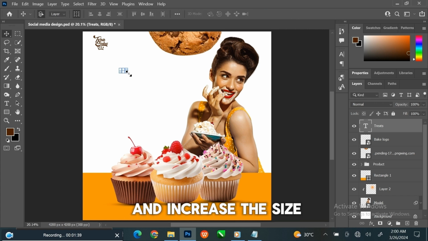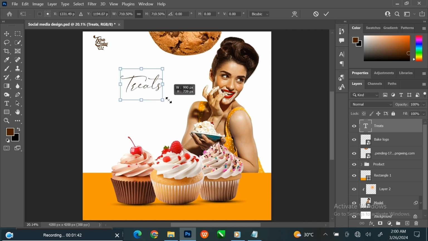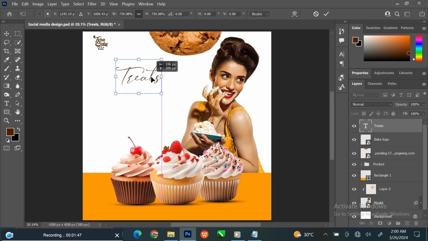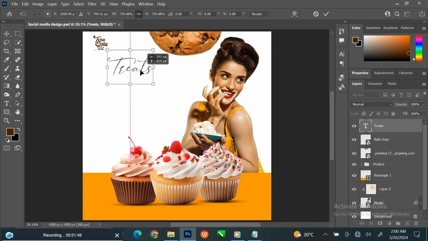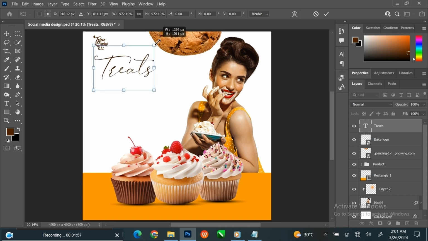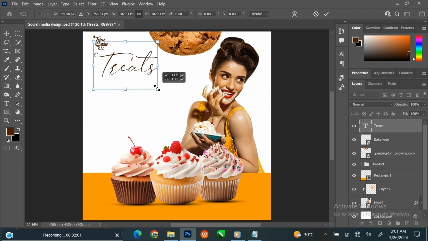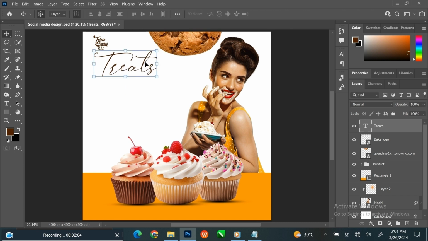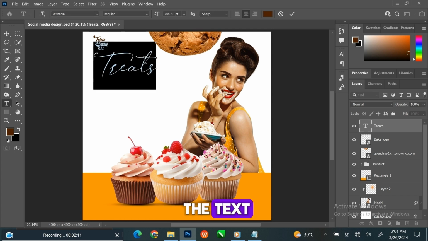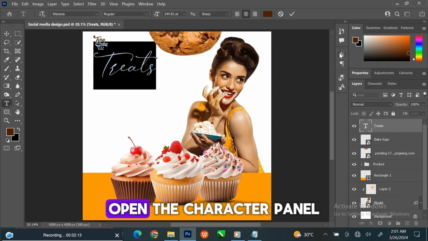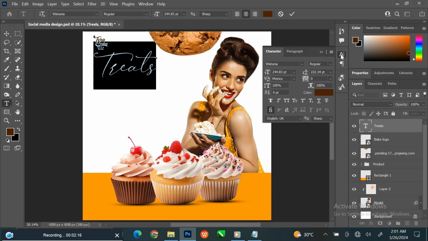Select the Move tool and increase the size. Double-click to select the text. Open the character panel. Left-click to bold the text.